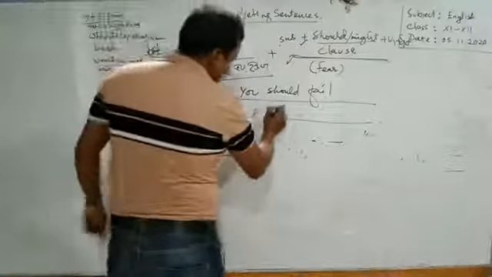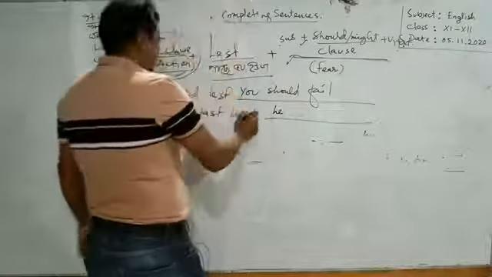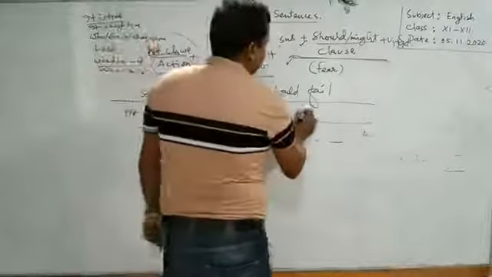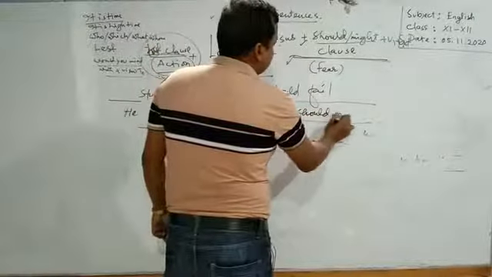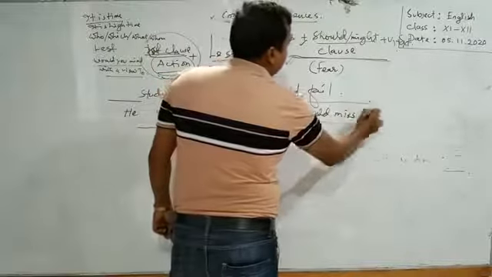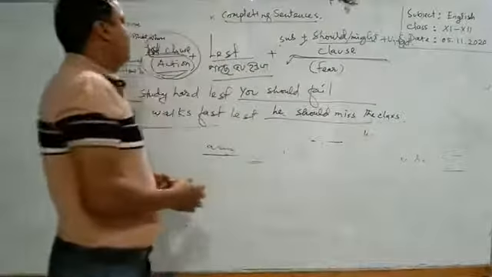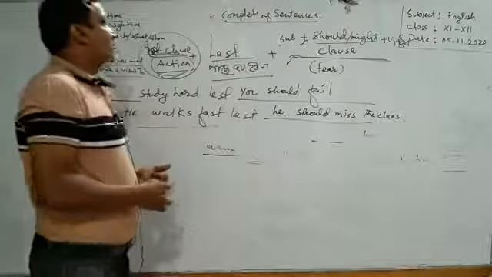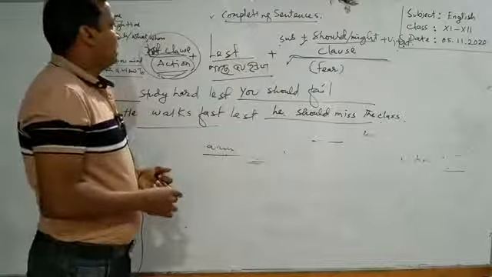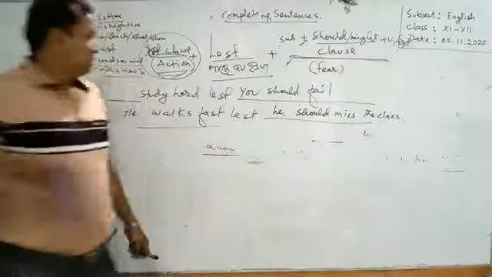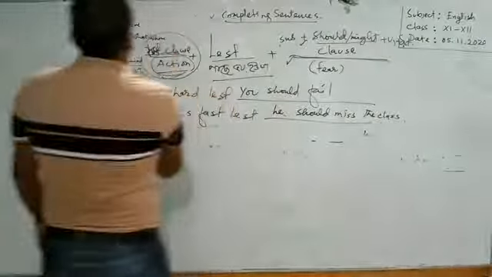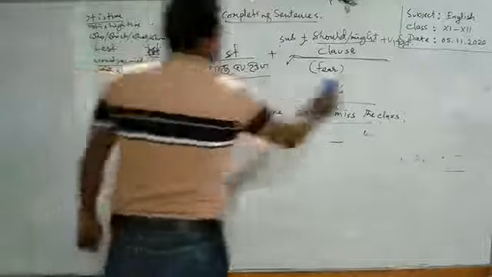So we have to use the subject once again. He should miss the class. Learners, in such a way we can complete the clause that is mostly connected to lest. Learners, now